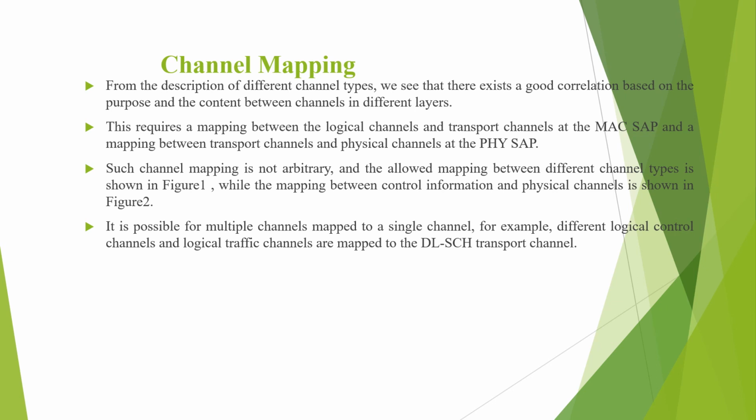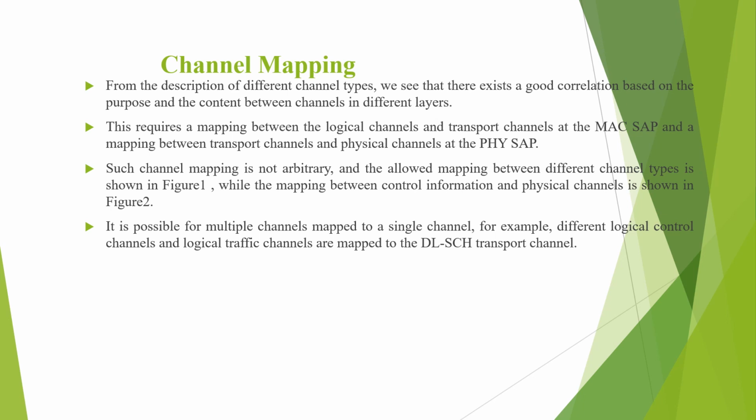Coming to the last topic of this part 2, that is channel mapping. From the description of different channel types, we have seen that there exists a good correlation based on the purpose and the content between the channels in different layers of the LTE architecture. This requires a mapping between the logical channels and the transport channels at the MAC SAP and mapping between the transport channels and the physical channels at the physical SAP. Such a channel mapping is not arbitrary and the allowed mapping between the different channel types is shown in the next slide, while mapping between the control information and the physical channels is shown in the last slide.